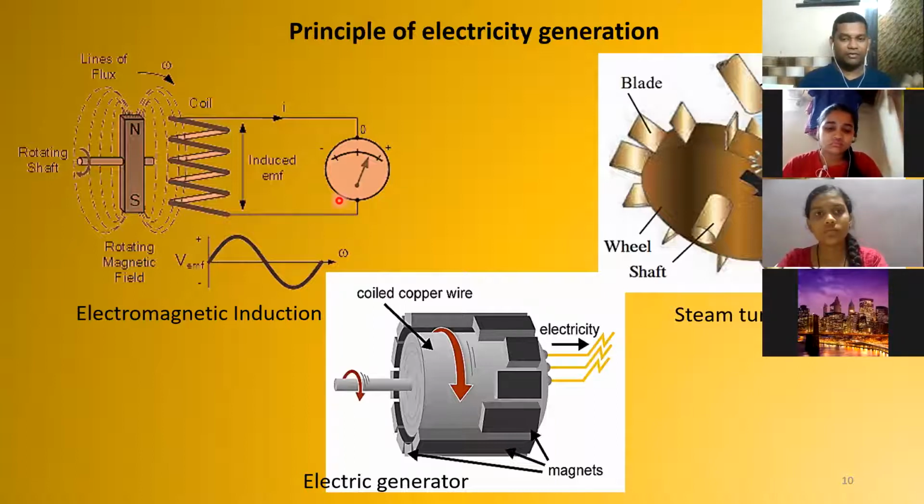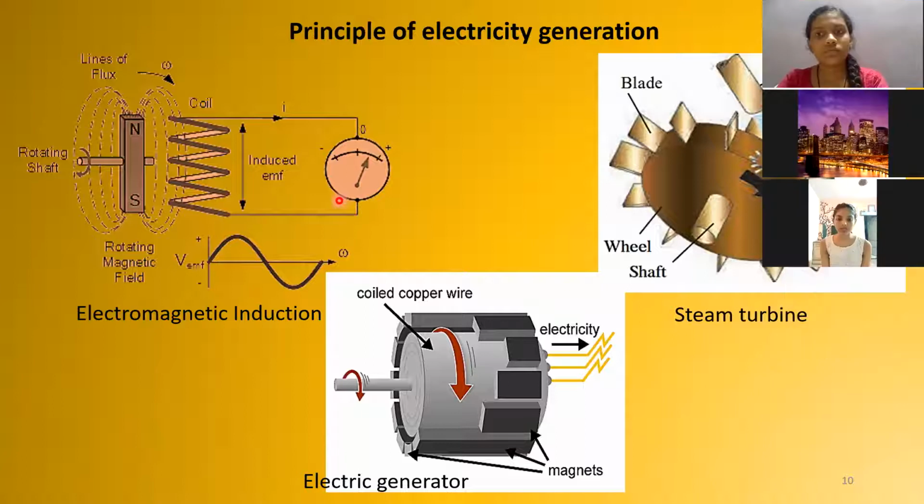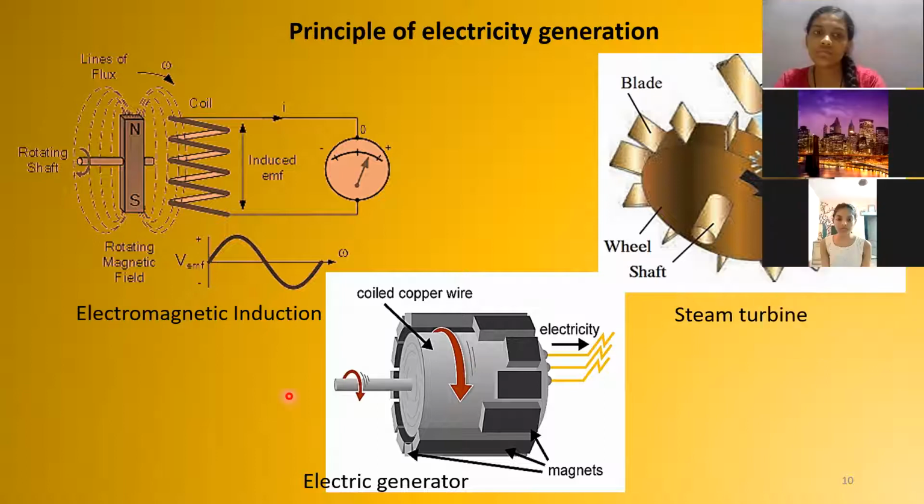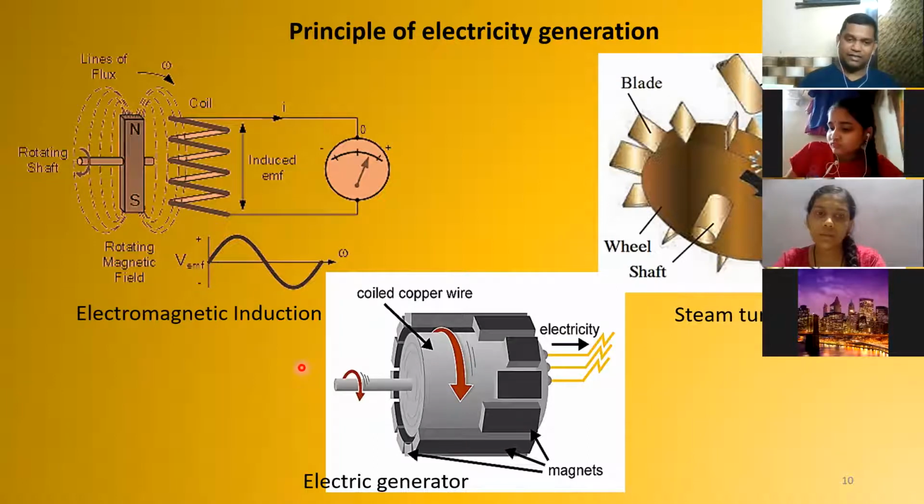So here we are talking about what? Electricity generation. When we are talking about electricity generation, we want current to pass through this conductor on a larger scale. So if we can use this principle, it is known as electromagnetic induction. Okay, in the presence of a magnetic field, you are inducing electricity. That is why it is called electromagnetic induction. So when this electromagnetic induction is there in a conductor, you are getting electricity.